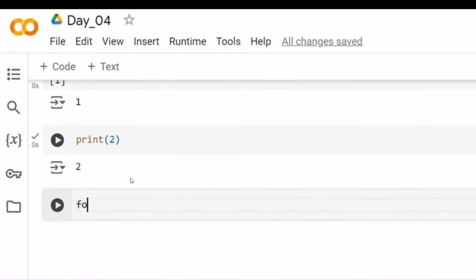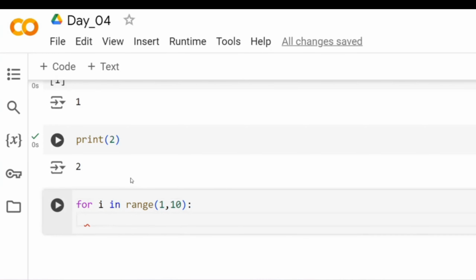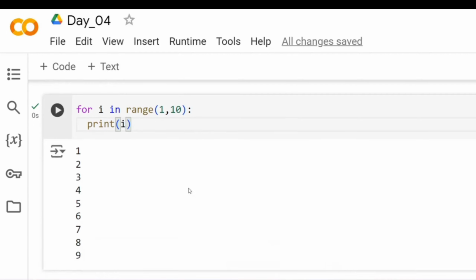For, the way it works is for, then you have a variable, and we have something called in. I'll talk about in a bit as well. Let's say we call this variable i. For i in range of 1 to 10, you put a colon at the end of the for line, and then you do something. Let's say I'm printing this i. Let me run this first and then I'll explain. You see the magic, it has printed all the numbers.